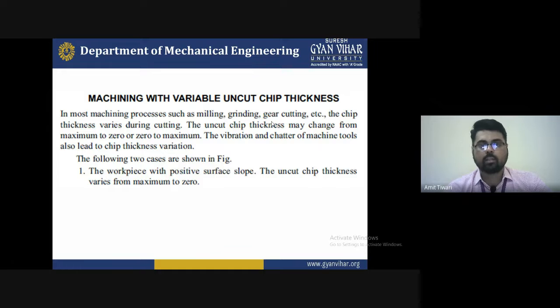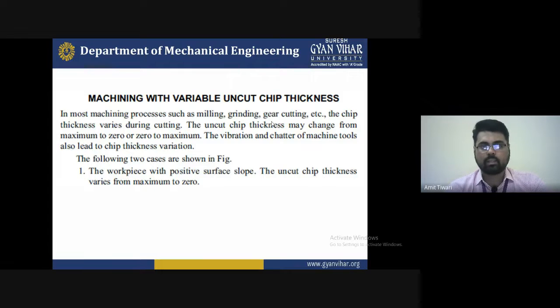Most machining processes, such as the milling process, grinding process, gear cutting process, etc., are used for metal cutting. During metal cutting, material is removed in the form of chips. The chip thickness depends upon the depth of cut and the compression ratio obtained during machining. So the chip thickness varies during cutting.